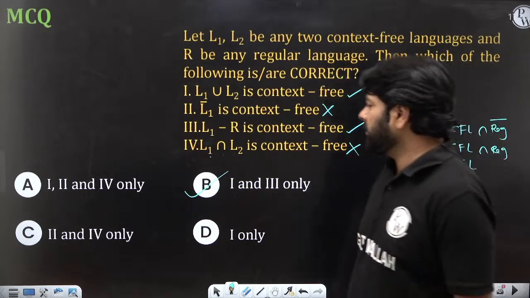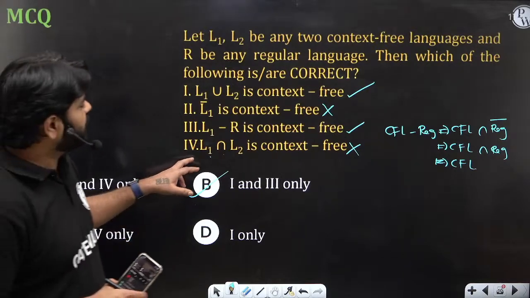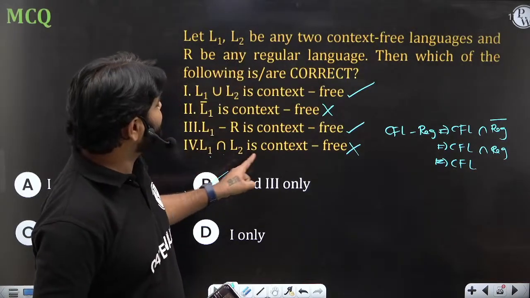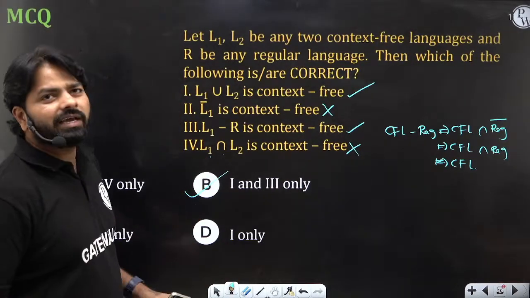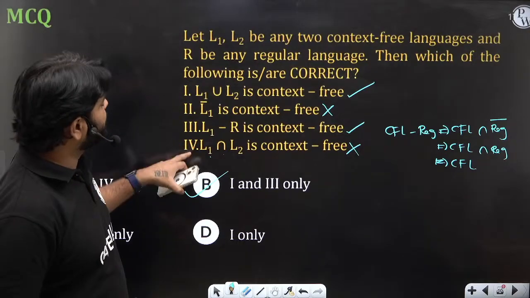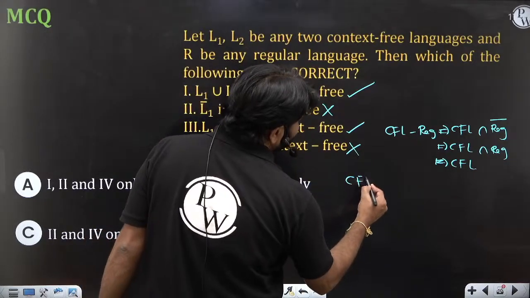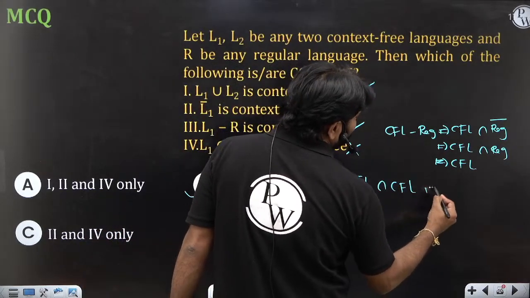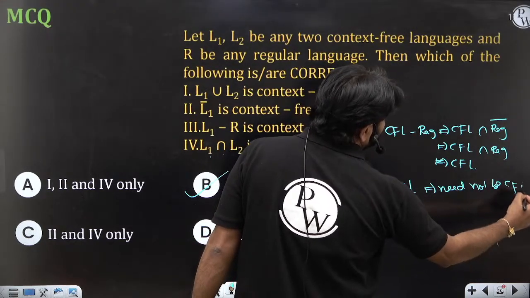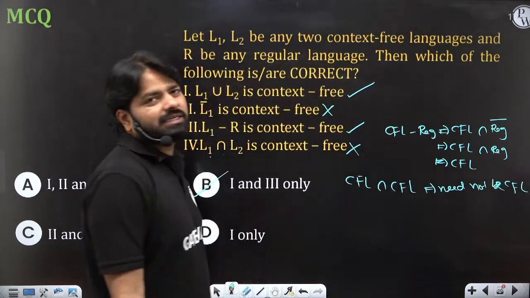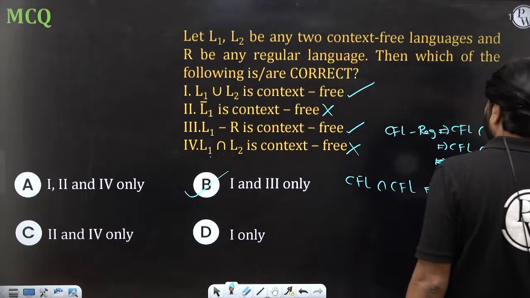The second option, 1, 3, 4, is correct? No, 4 is not correct. CFL intersection CFL need not be CFL. In case you are not aware, you are saying 3 is correct, 1 is correct, 4 is not correct. 4 is L1 intersection L2, the CFL intersection CFL need not be CFL. Did you remember this property? Even DCFL intersection DCFL, you don't always get a CFL. Okay, 4 is wrong. You will always get context sensitive.